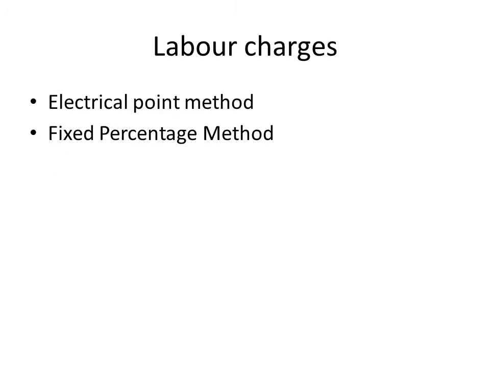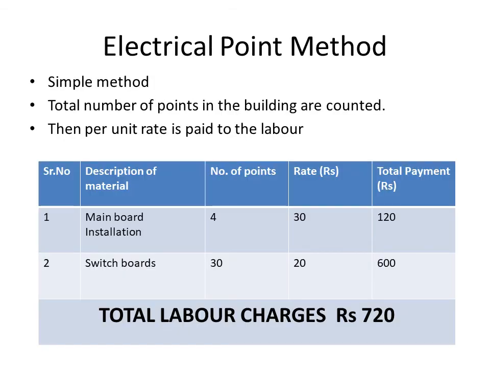The next is the labor charges. How can we calculate the labor charges? There are two methods to calculate labor charges. The first one is the electrical point method. The second is the fixed percentage method. What is the electrical point method? It is a simple method to calculate the labor charges. The total number of points in the building are counted. Then the per unit rate is paid to the labor.